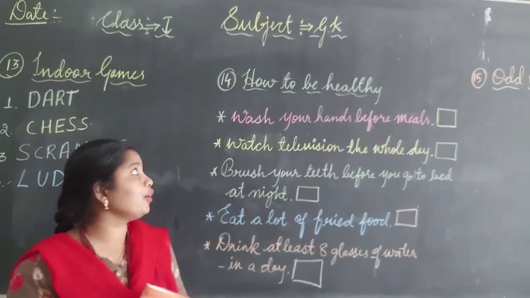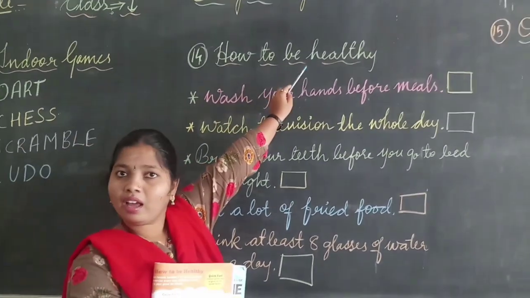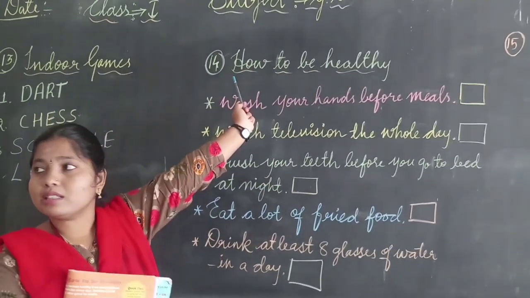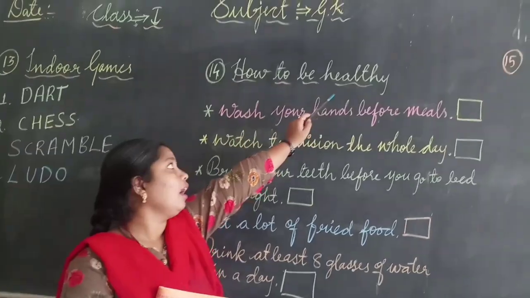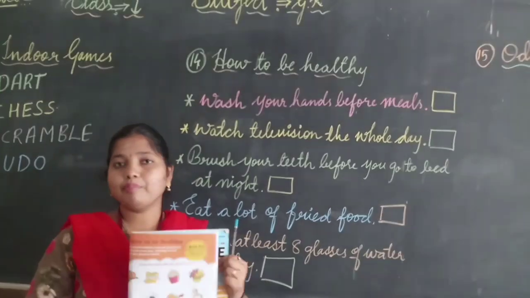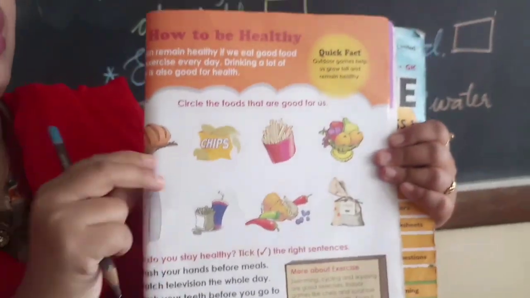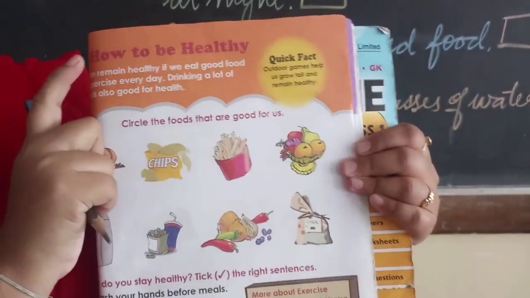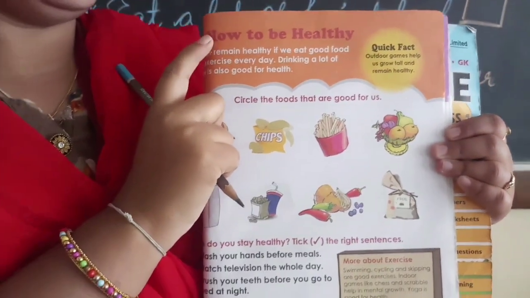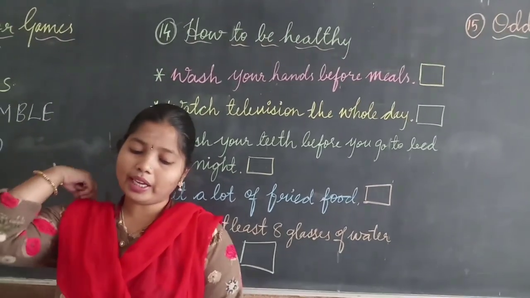Next topic we are going to study is how to be healthy. The 14th topic is how to be healthy. How we should be healthy. So open page number 245, and the lesson name is how to be healthy. Children, by eating what do we get energy and be healthy? That we are going to study now.